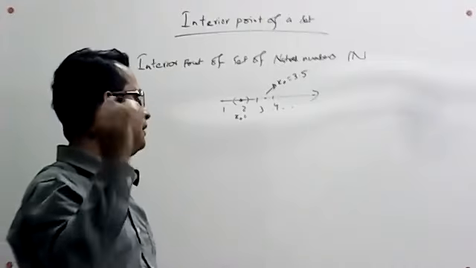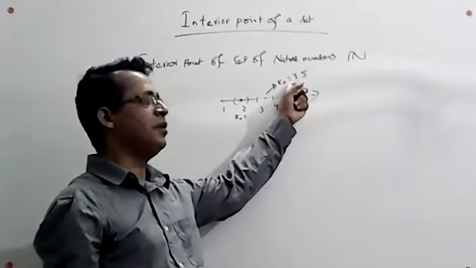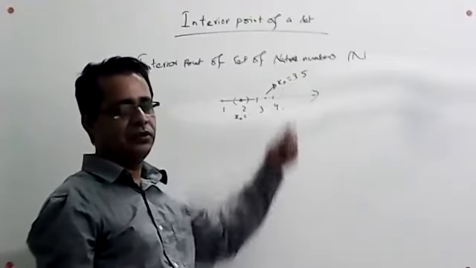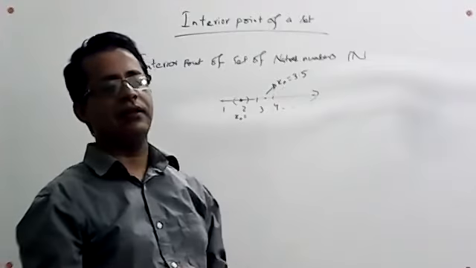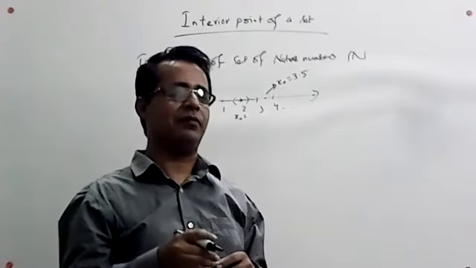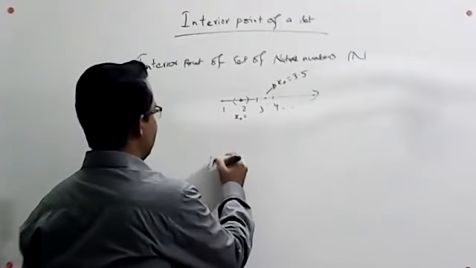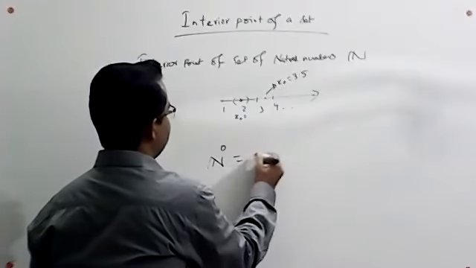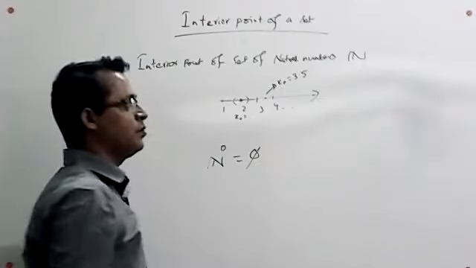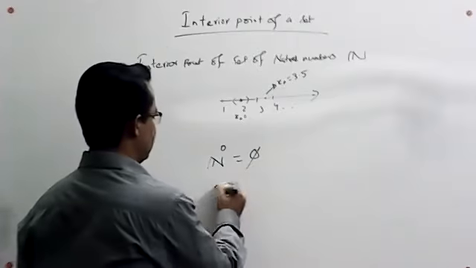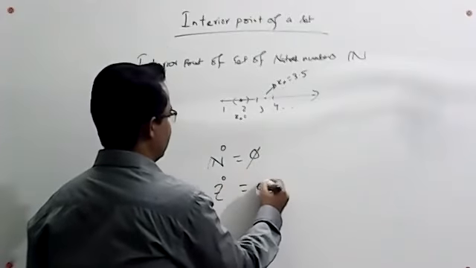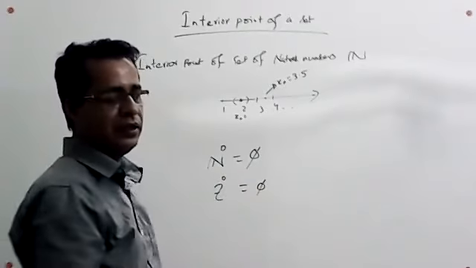So we can easily say that this point will not be an interior point of N. So we have nothing for interior points of the set of natural numbers. The set of all interior points of the set of natural numbers is equal to the empty set, and it is true also for the set of integers. It is also a null set. These are null sets.